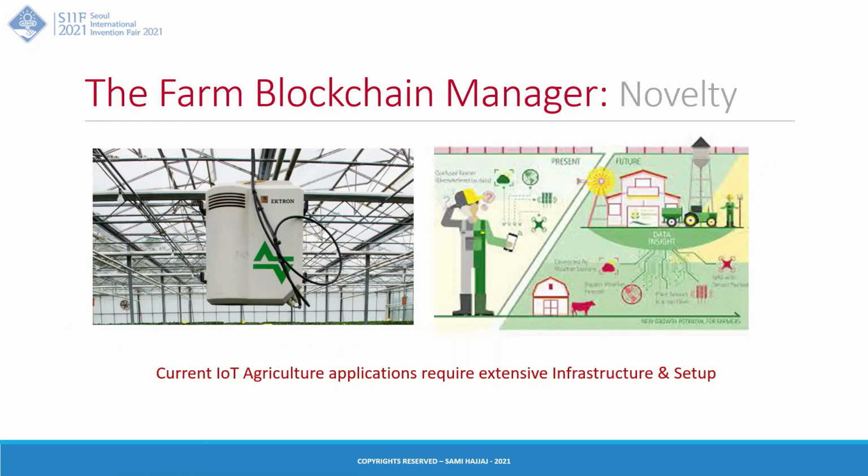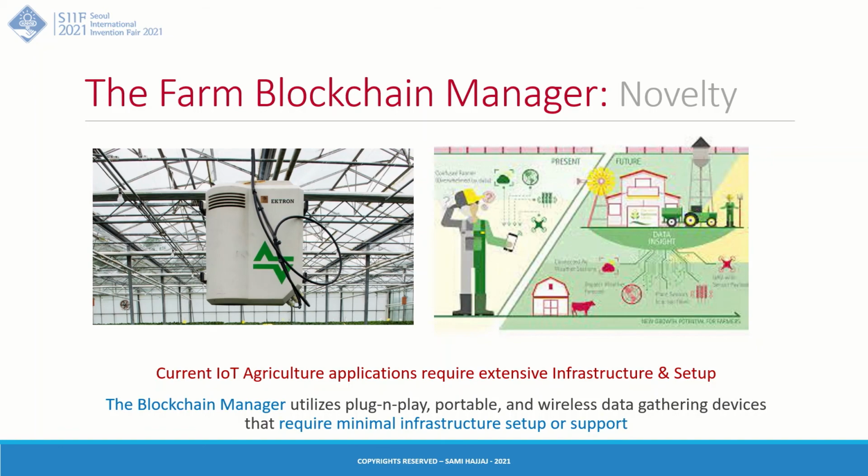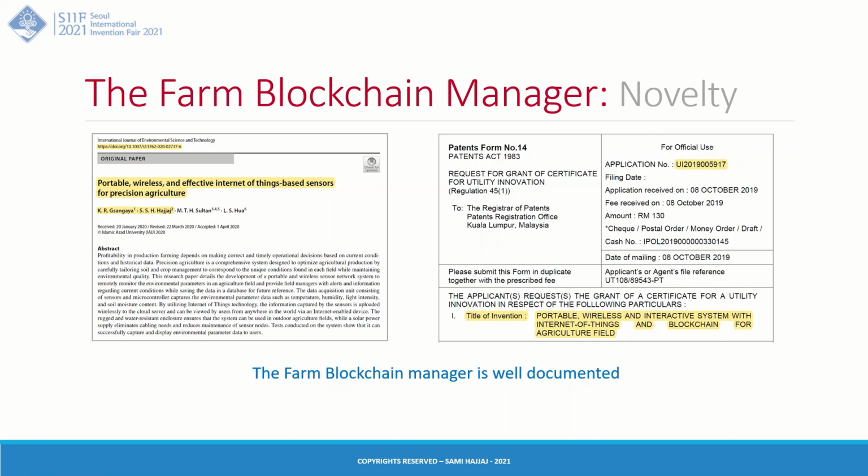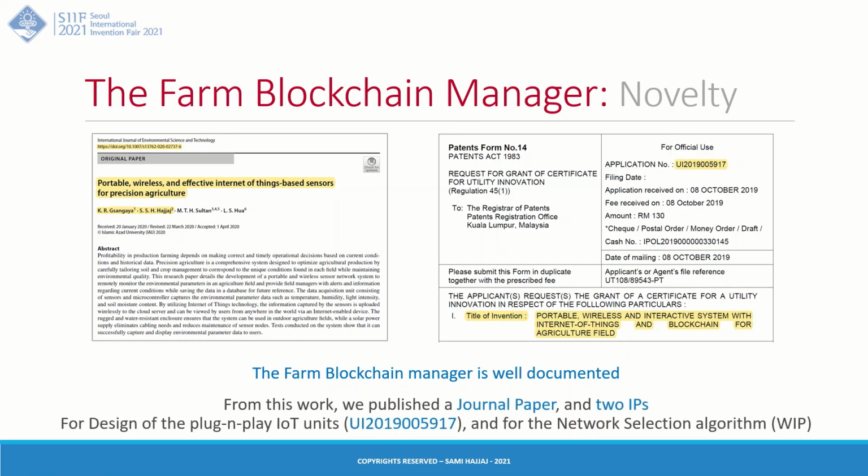Secondly, current IoT agriculture applications require extensive infrastructure and setup, such as wiring, power, and so on and so forth. On the other hand, the blockchain manager is, as we said earlier, self-powered, self-connected, and plug and play. All you need to do is take the device and plug it into the field, and we are good to go. Finally, the blockchain manager is well documented. We have published a journal paper and filed two intellectual properties, one already filed and the other in process.